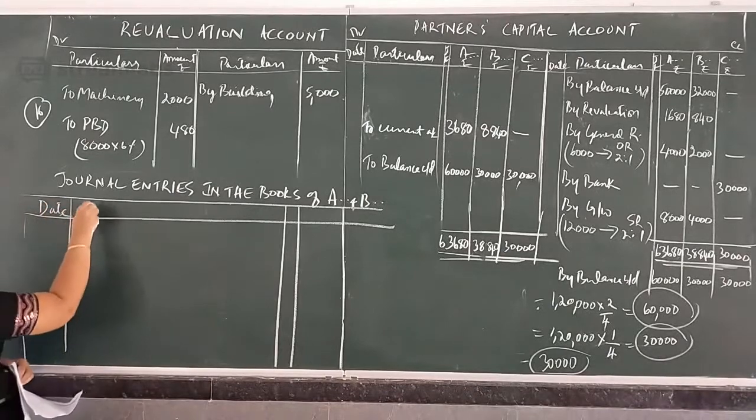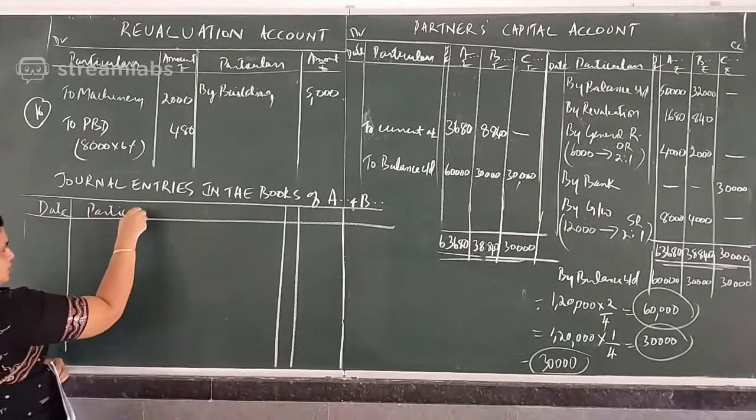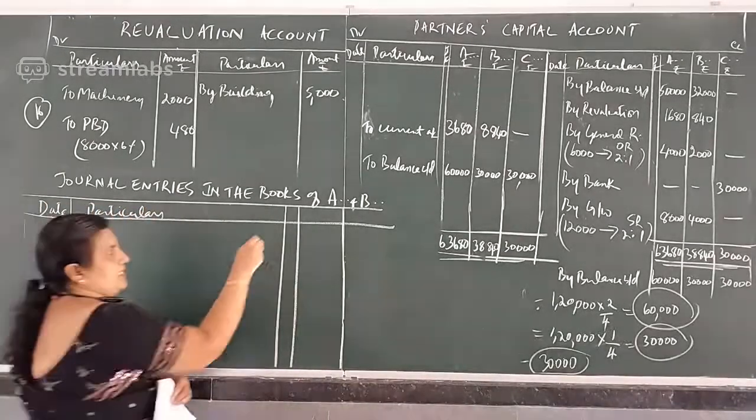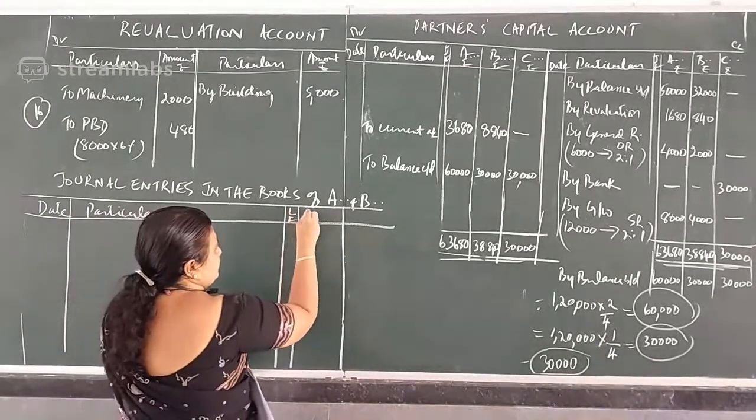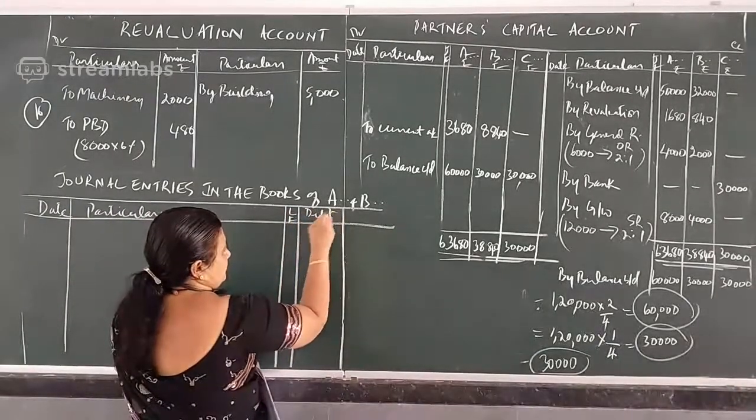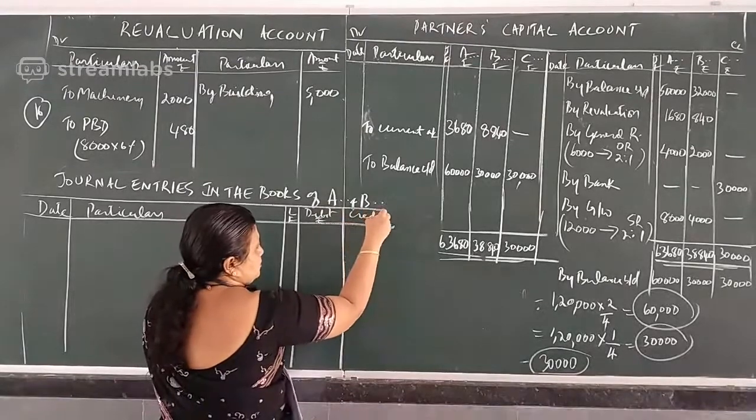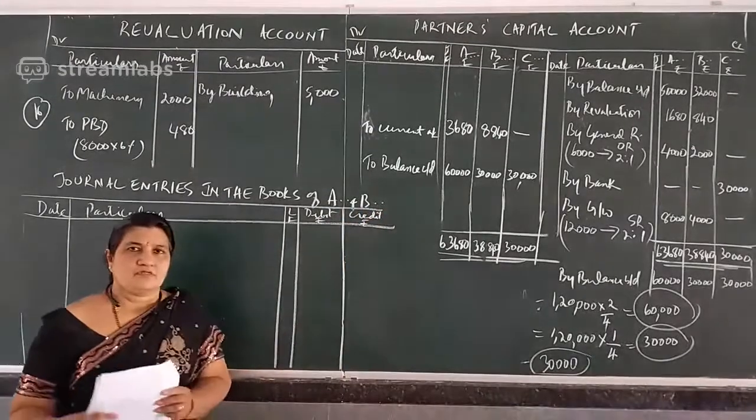Date, particulars, column heading is compulsory. LF, debit, rupees, credit, rupees. Okay.